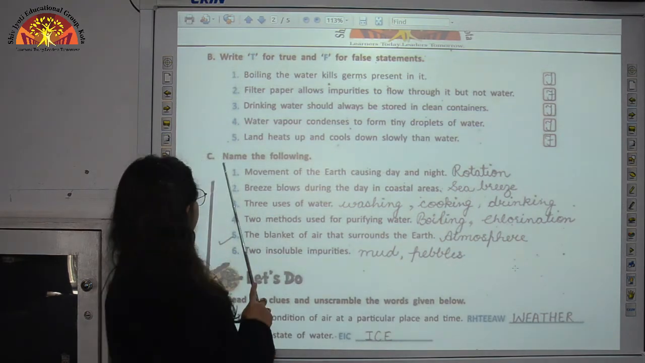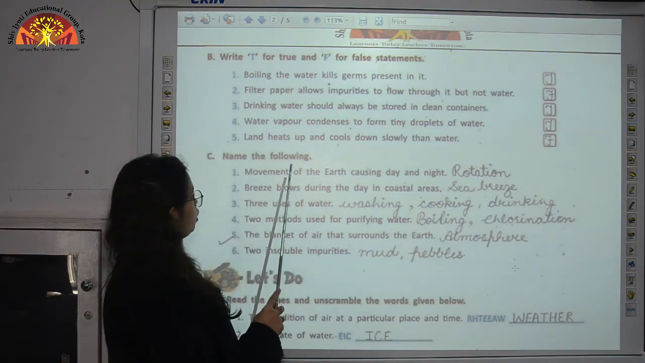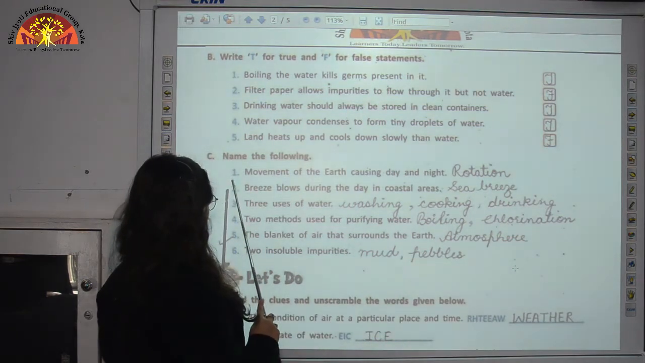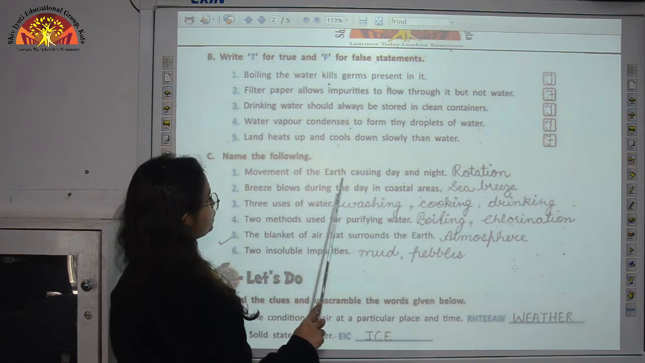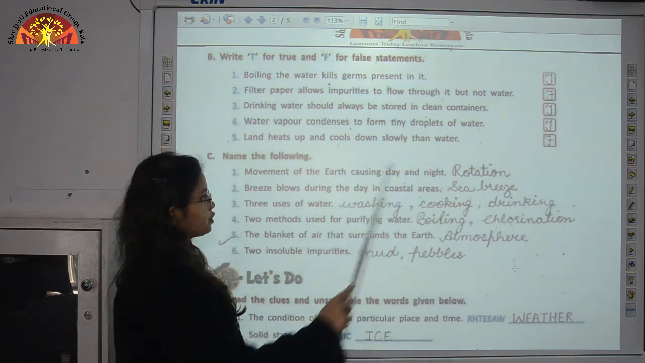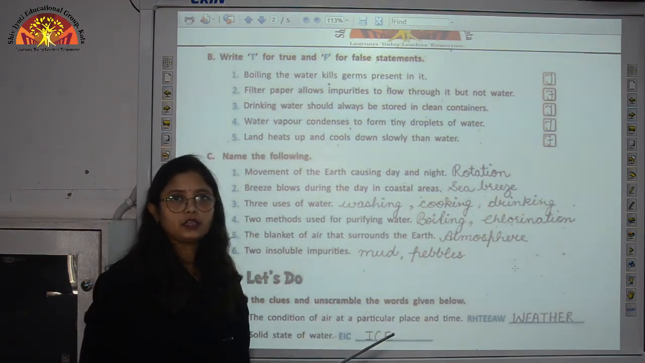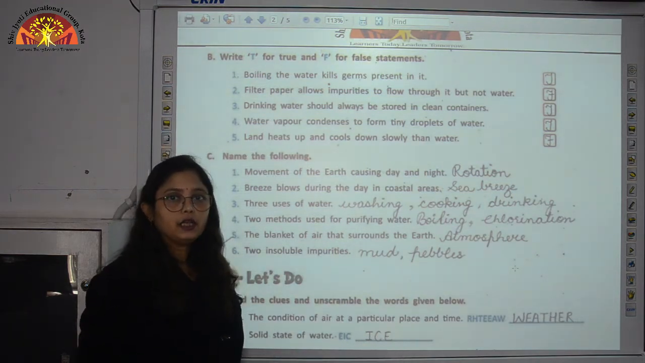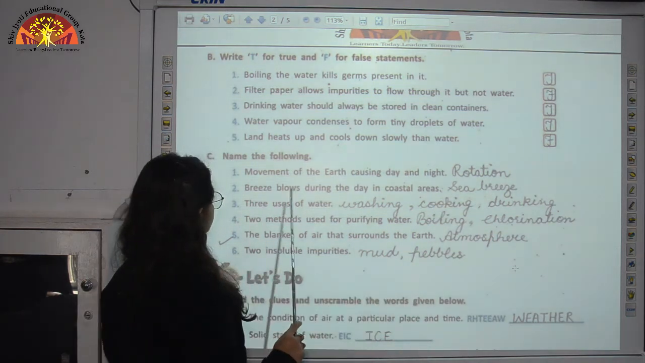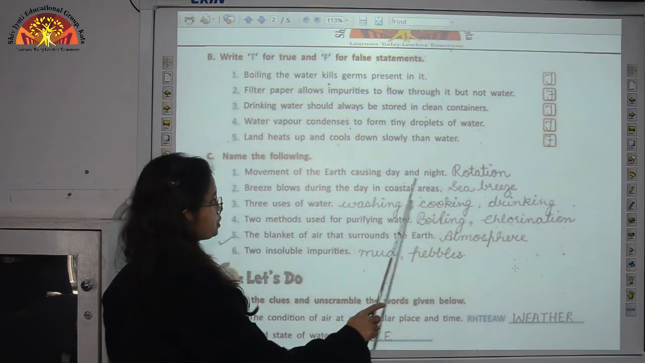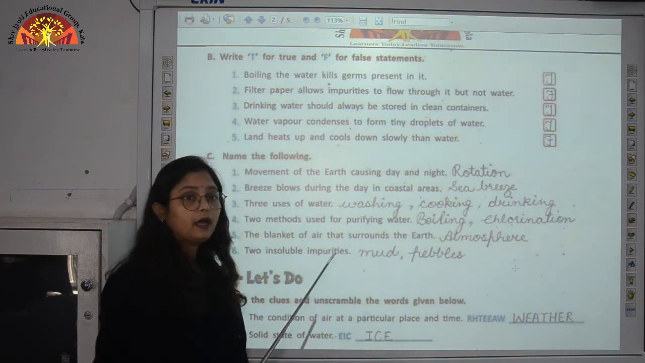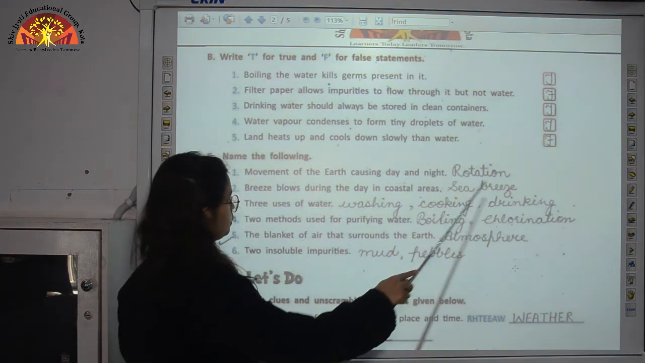Now we come to exercise number C. Name the following, page 102. So here, let's start with it. First, movement of the earth causing day and night. So the movement which causes day and night is the rotation in which earth rotates on its own axis. So we write rotation. Breeze blows during the day in coastal areas. So the breeze which blows during the daytime from sea to land is sea breeze.